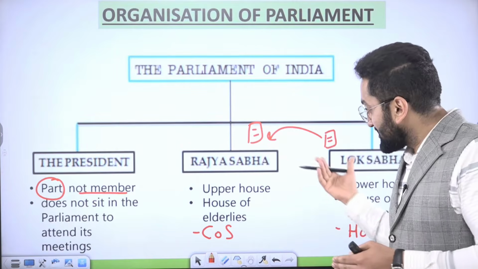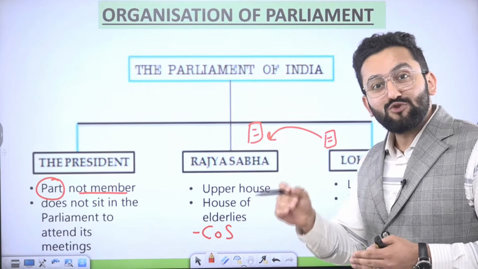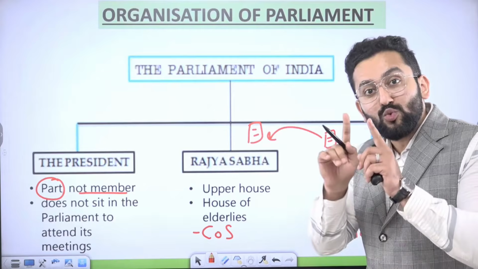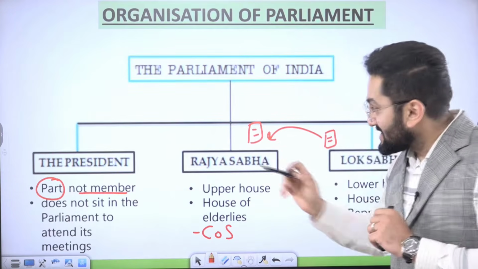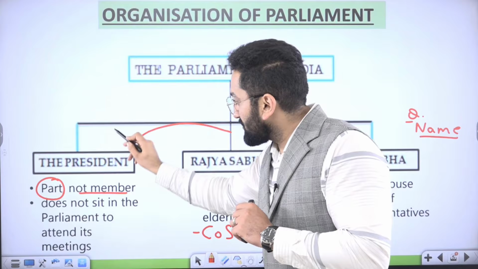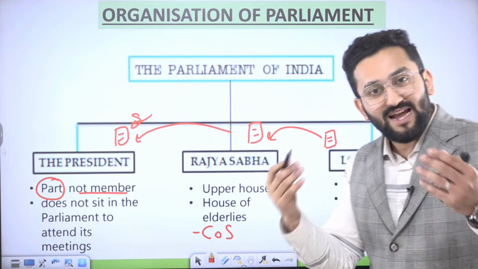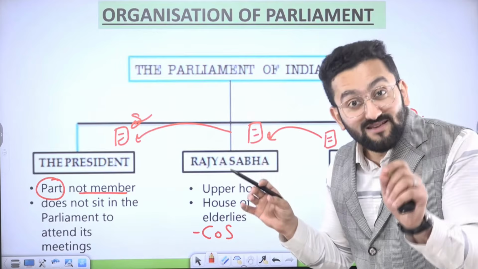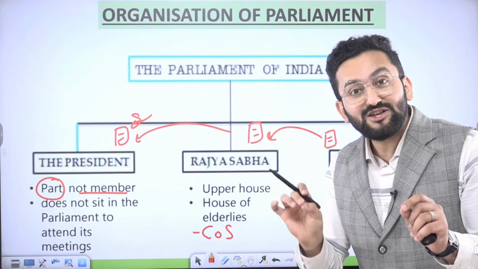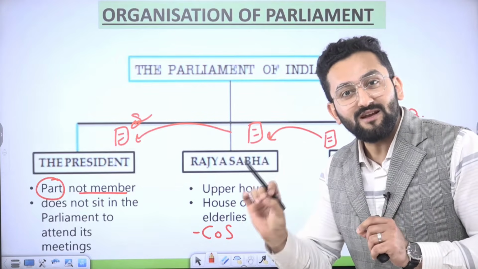It means both the houses need to be on consensus on one format of the bill. Then it is presented before the Honorable President, and when the President signs, this bill becomes an act. It means the President is an essential component of the lawmaking process.